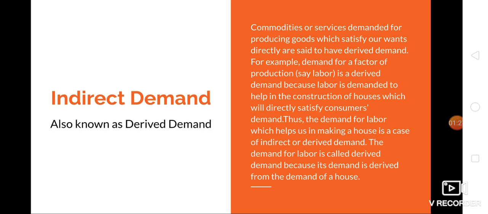Why? Because they are utilized for making the final product which is directly consumed by the consumer. So the demand for products which the consumer consumes directly will be direct demand, but the factors of production which are helping to make that final product, demand for those factors of production will be indirect demand.